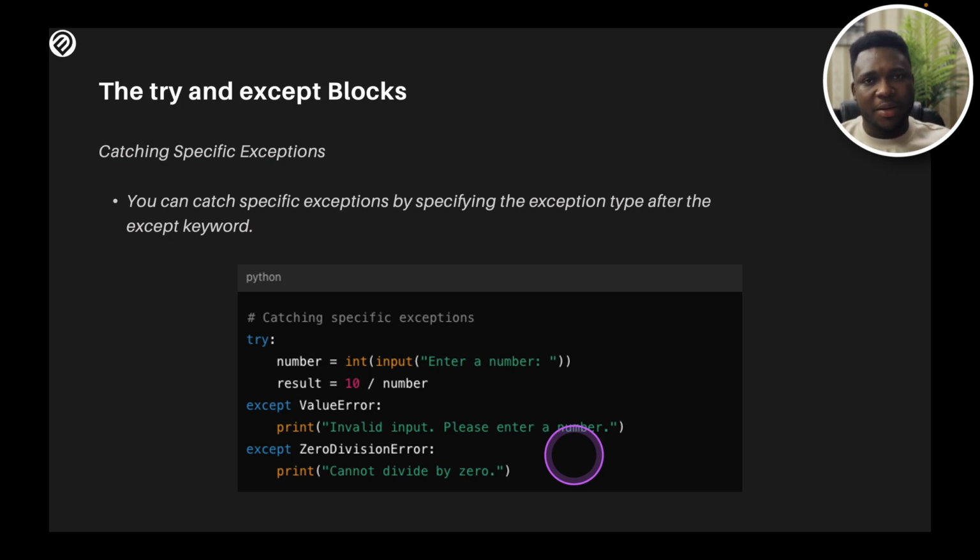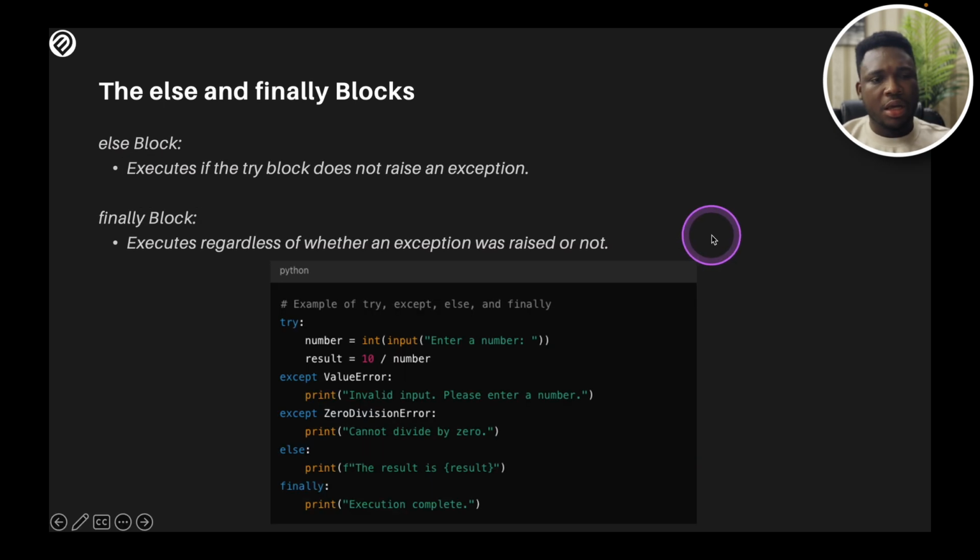Again, like I explained, the try is where you put in your main code, all of the code that could potentially raise an error. And you come to the except block. There you manage what output you want to get, and you manage the exception that might be thrown from the try block. So we have other blocks called the else and finally blocks.